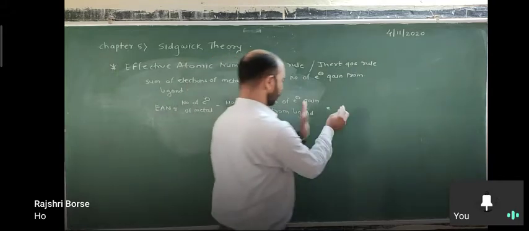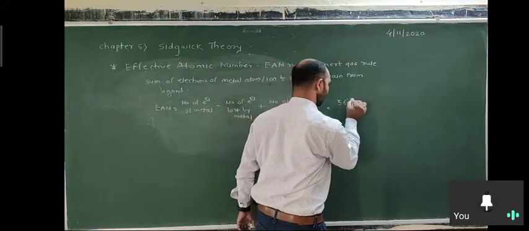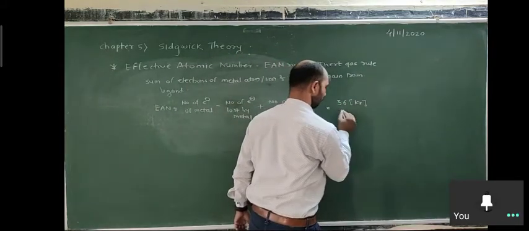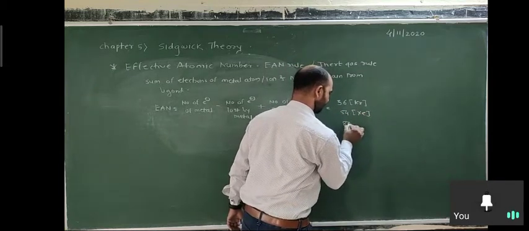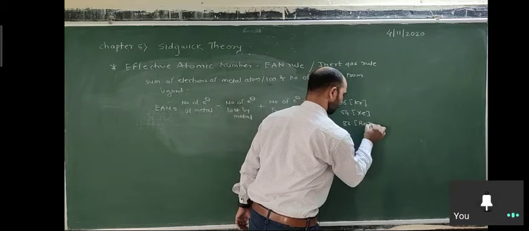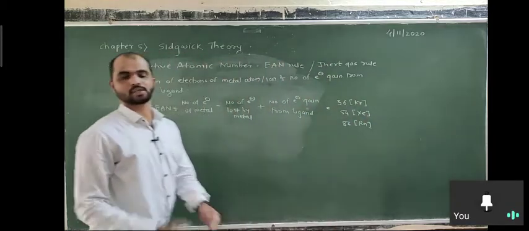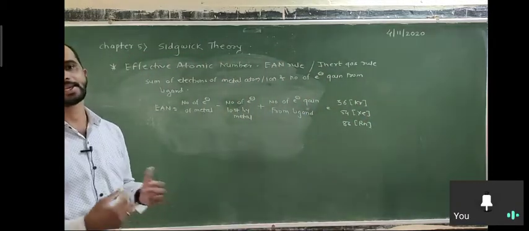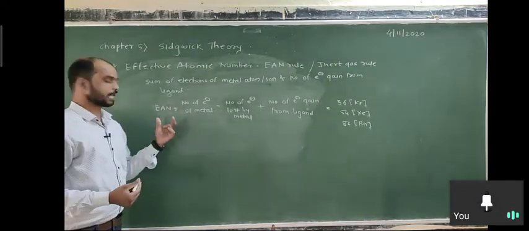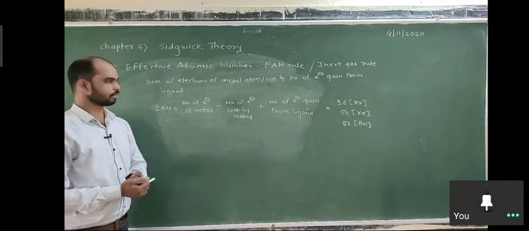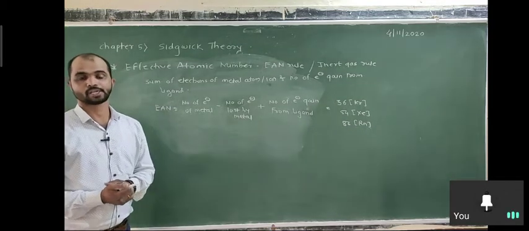If this total is equal to 36 for krypton, 54 for xenon and 86 for radon, that means it is obeying the EAN rule. Okay, I repeat again. How do we calculate the EAN, or effective atomic number, for a given complex?